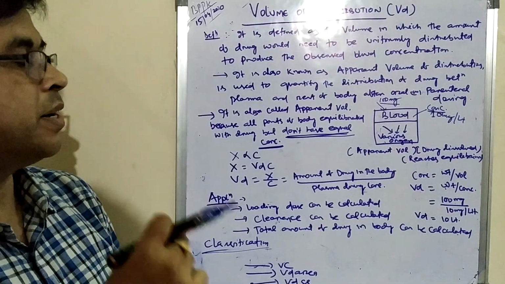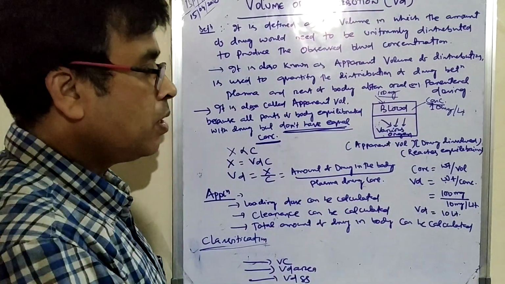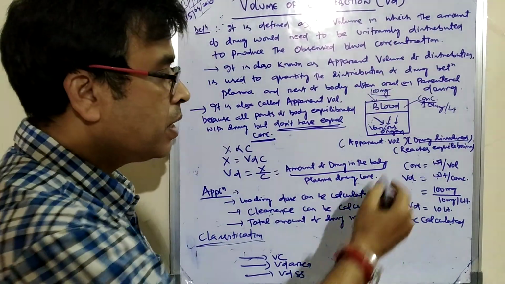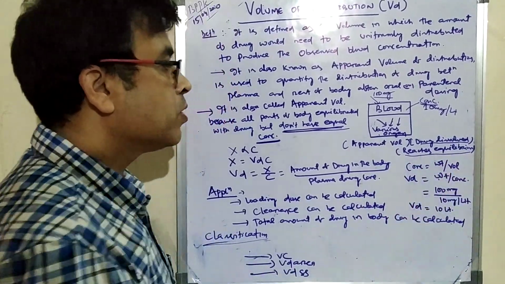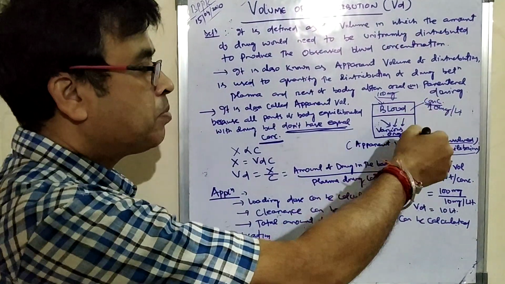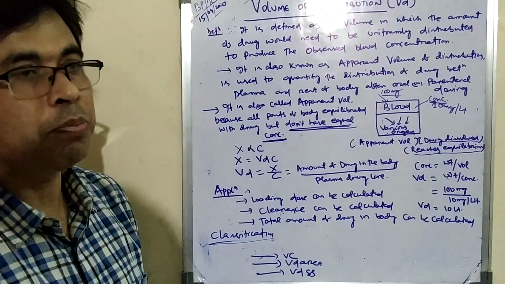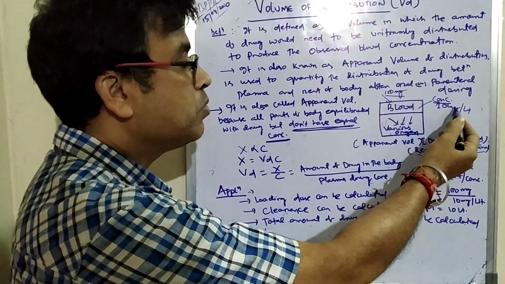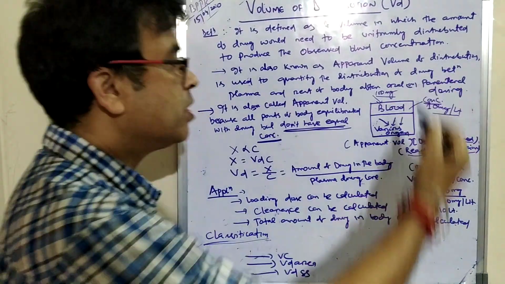So I have given 100 mg of the drug, the drug dissolves uniformly and reaches equilibrium. After reaching equilibrium, you take samples and measure the concentration. You find the concentration is 10 mg per liter.